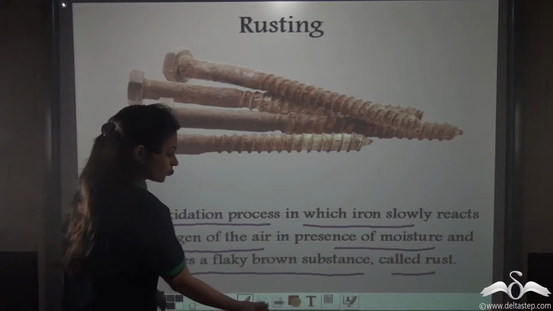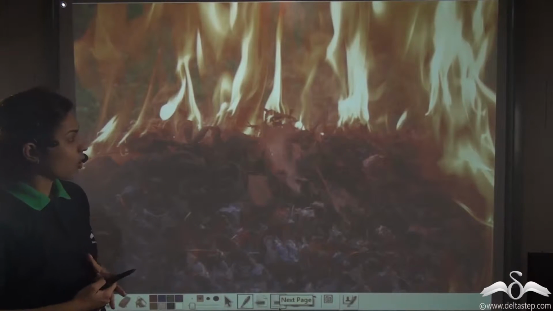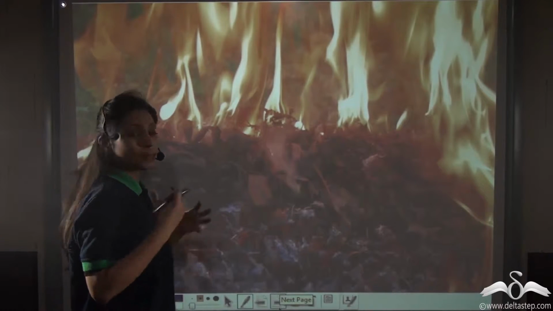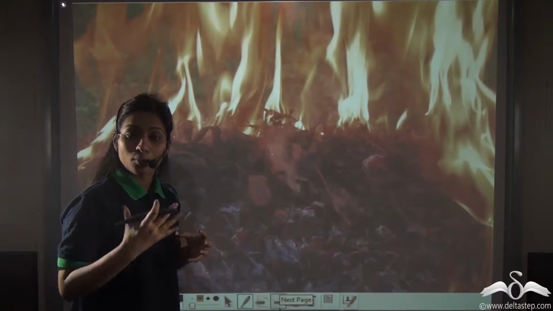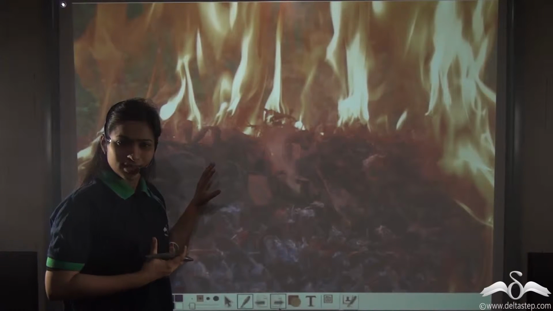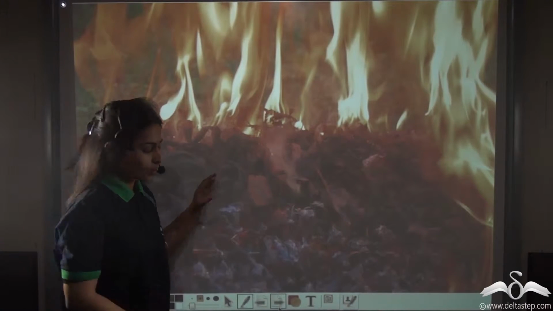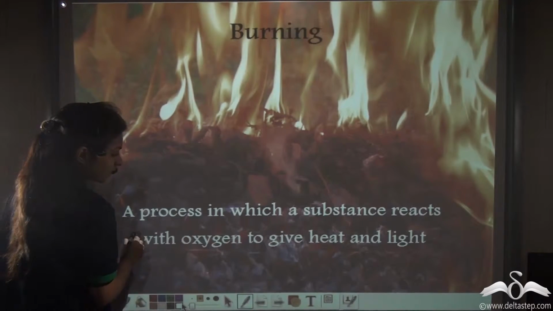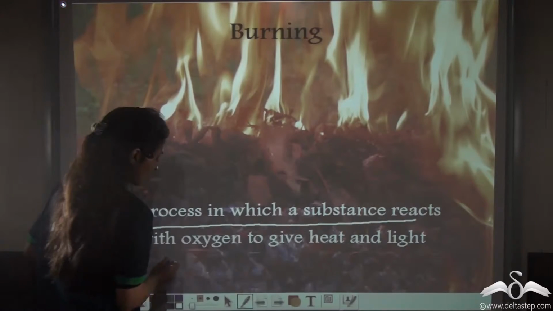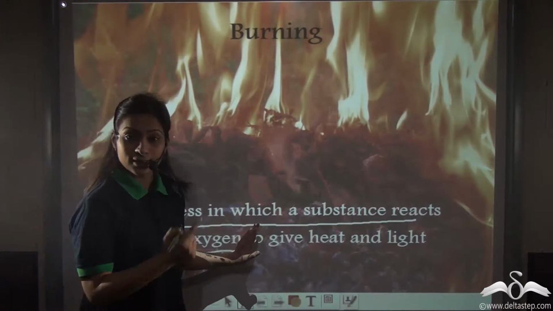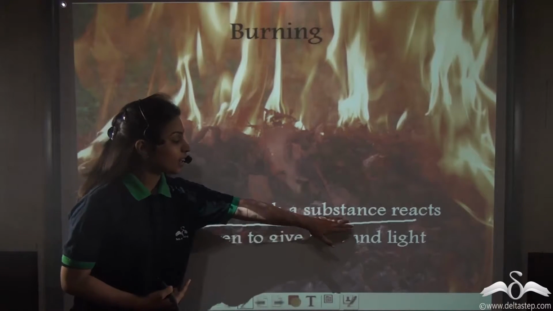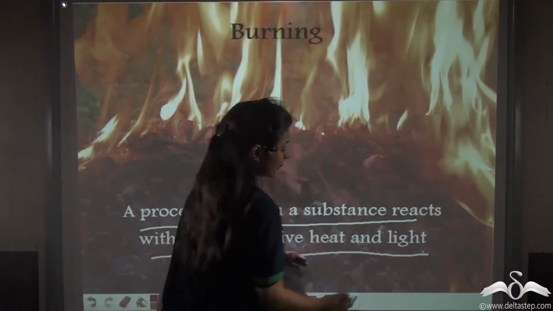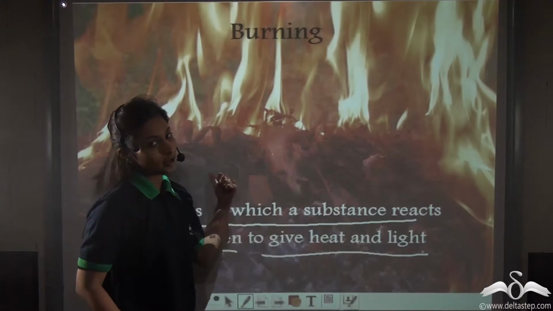Now, look at this picture. What do you think is happening here? Well, things are burning. Now, when things are burnt, they either turn dark brown or black. So is it the same as rusting? What do you think? Well, to define burning, burning is a process in which a substance reacts with oxygen. Now, till here, it is similar to rusting as it happens when a substance reacts with oxygen to give heat and light. Now, this is something different from rusting.